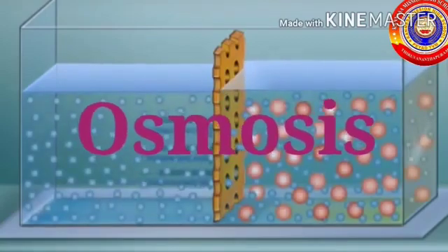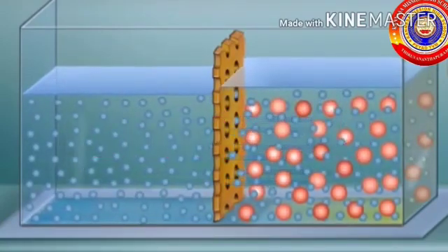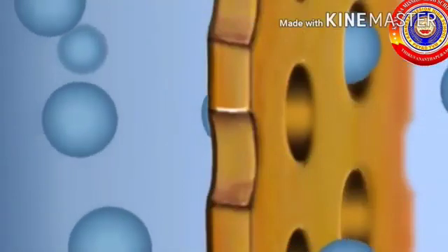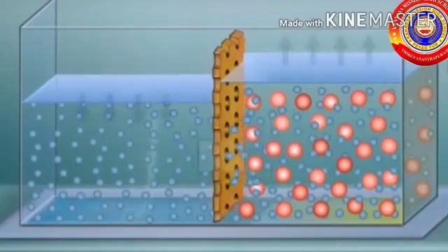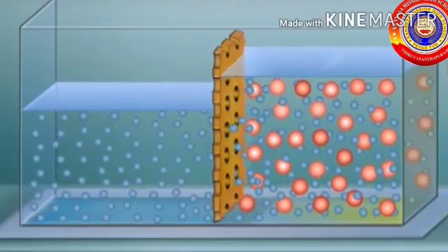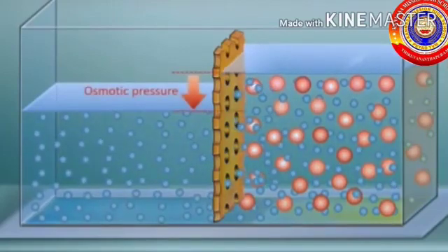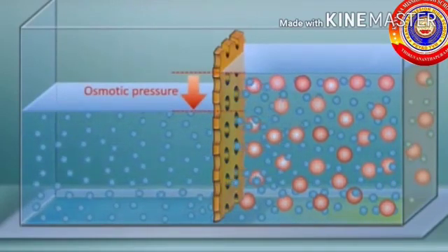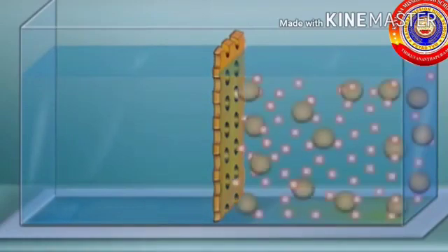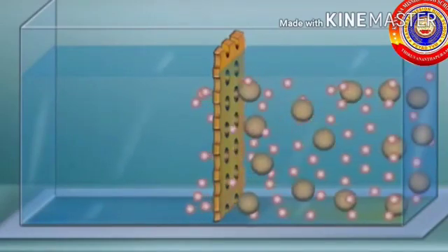Osmosis. It is the movement of water molecules from a region of higher concentration to a region of lower concentration through a selectively permeable membrane. The cell also contains a semi-permeable membrane. Though this happens along the concentration gradient, this is applicable only to water molecules.